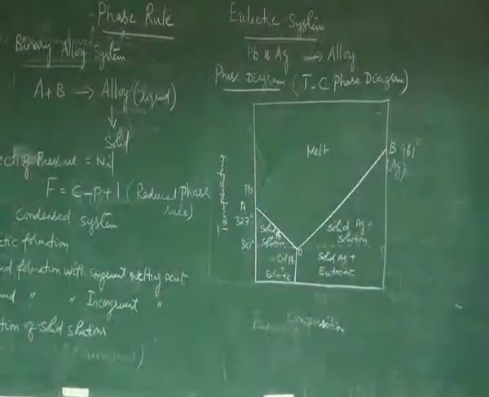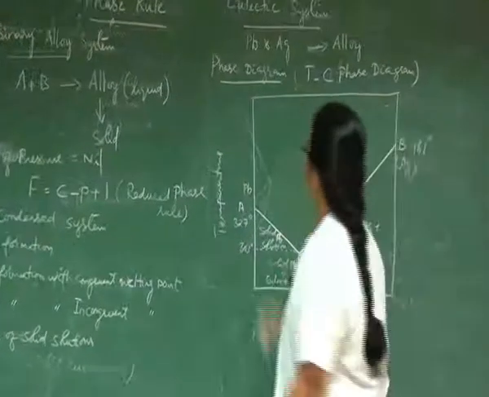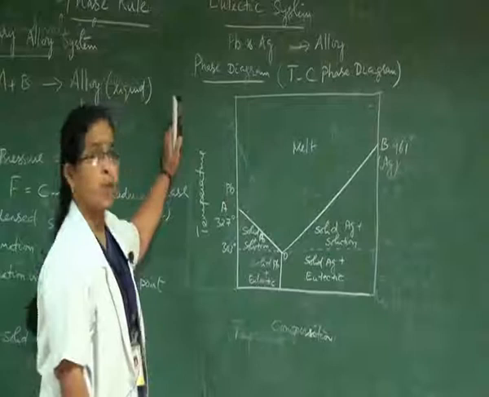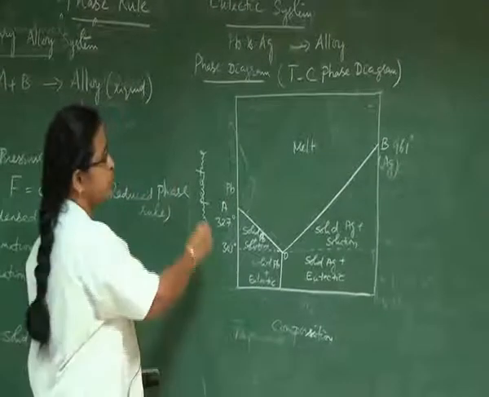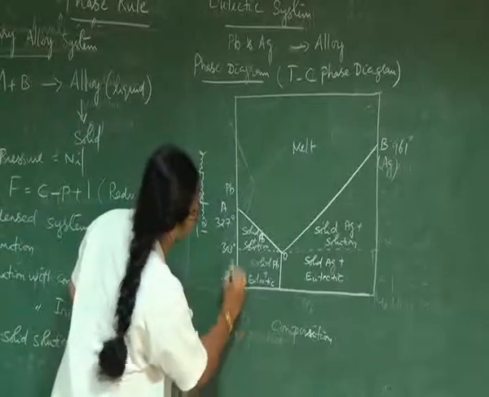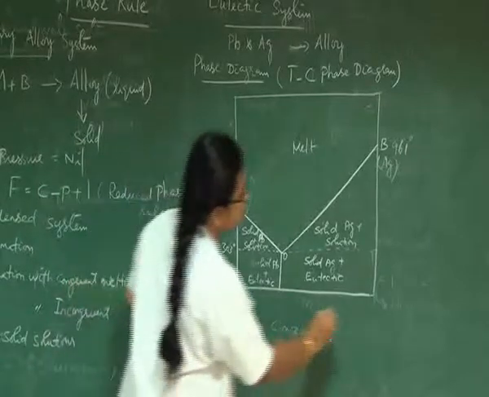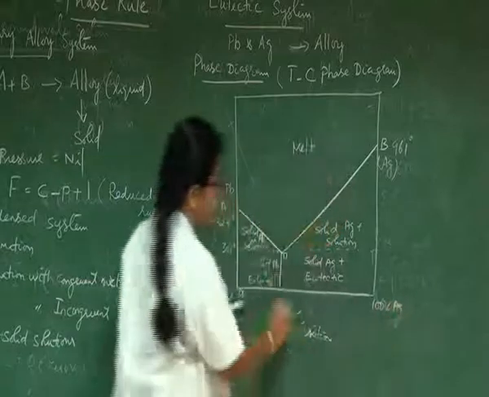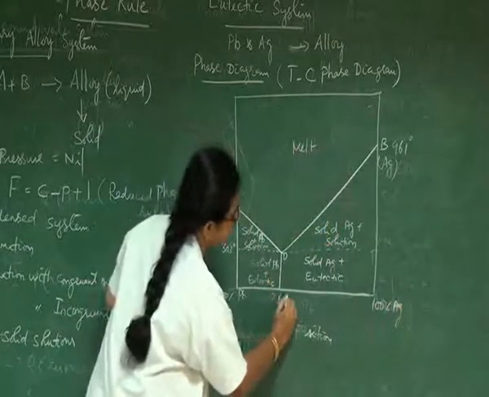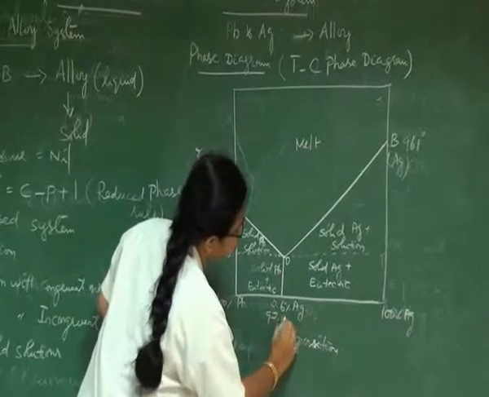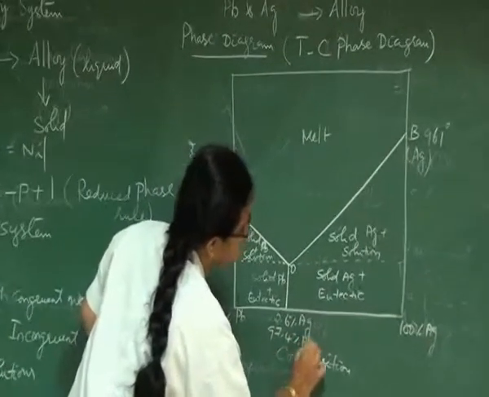This is the phase diagram which is applied to this lead-silver binary alloy formation. This phase diagram has been drawn between two factors, namely temperature and composition. Here is 100% lead and here is 100% silver, and corresponding to this point, 2.6% of silver and 97.4% of lead.